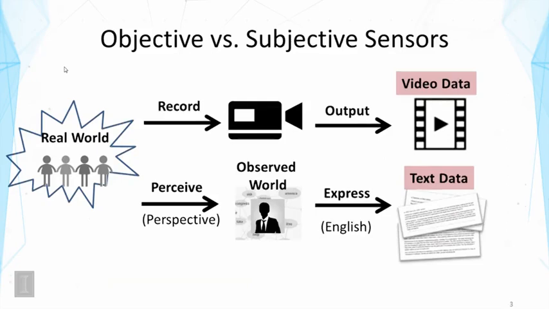As we discussed earlier, text data can be regarded as data generated from humans as subjective sensors. In contrast, we have other devices, such as a video recorder, that can report what's happening in the real world objectively to generate video data, for example.